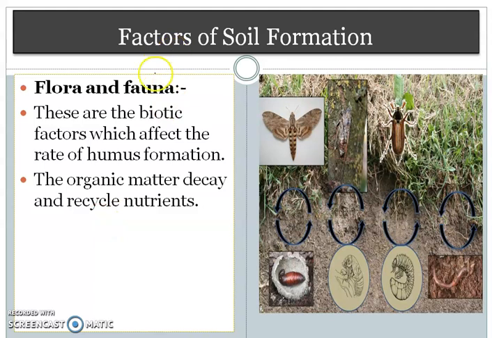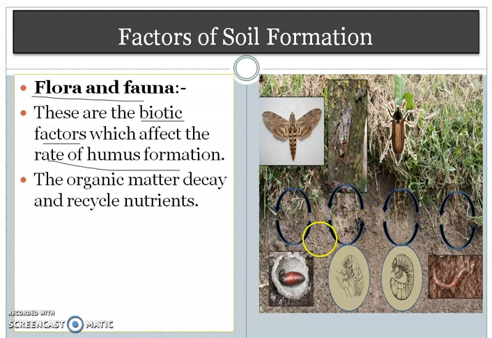The next important factor of soil formation is flora and fauna. Flora and fauna means plants and animals. They are the biotic factors which affect the rate of humus formation. Organic matter gets decayed and ultimately adds humus.